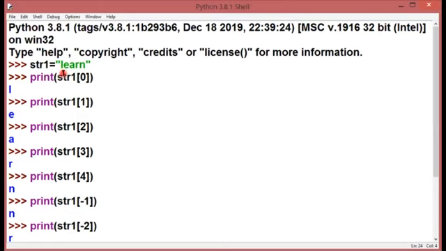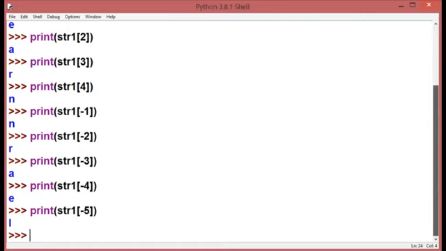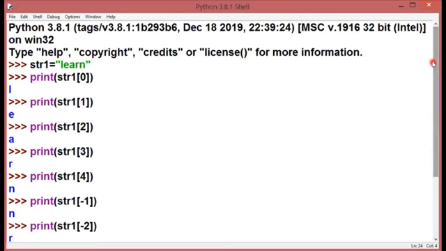And according to positive indexing, it has the 0th index. And the total number of characters is 5. So this is how indexing takes place in Python, or we can say in strings.